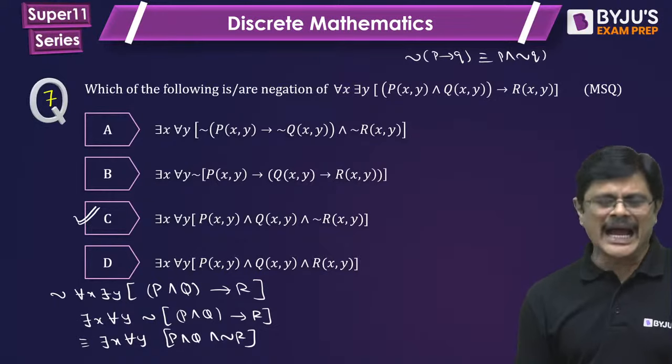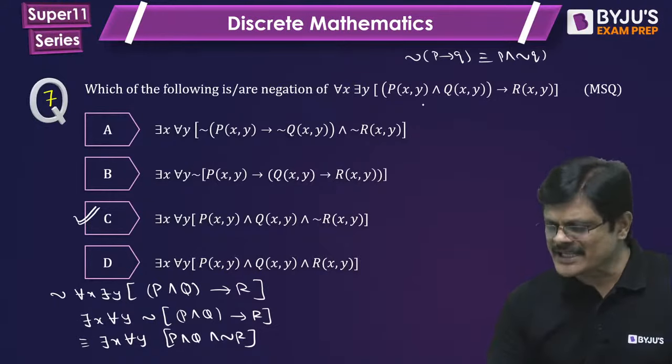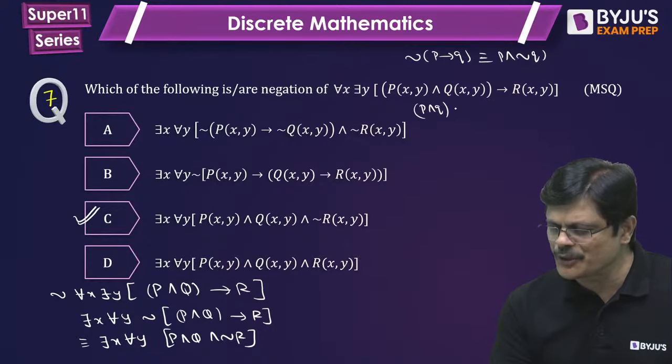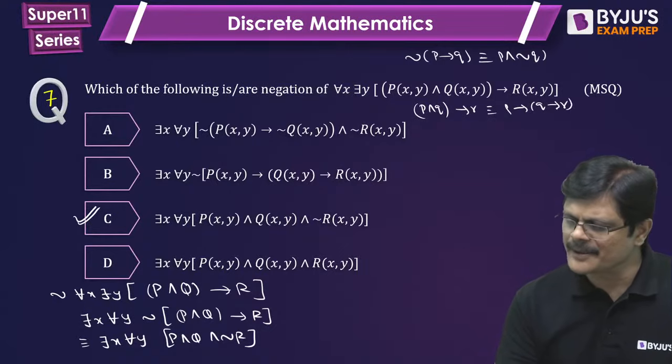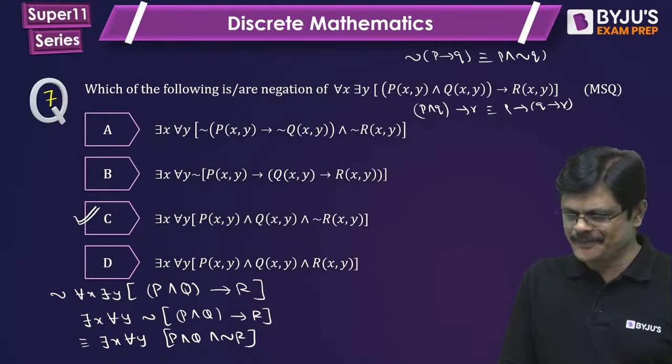Now we have this exportation law. If you know this exportation law, it says P and Q implies R is nothing but P implies Q implies R. You all know this rule called exportation property.